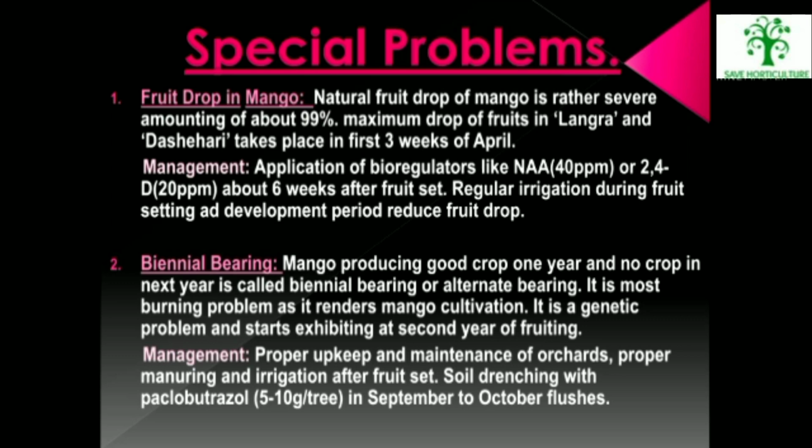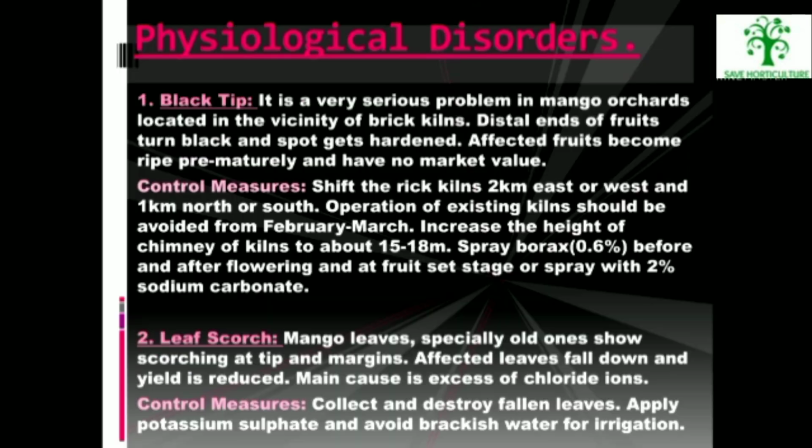Biennial bearing: mango producing a good crop one year and no crop the next year is called biennial bearing or alternate bearing. It is the most burning problem in mango cultivation. It is a genetic problem and starts exhibiting in the second year of fruiting. It can be managed by proper upkeep and maintenance of orchards.